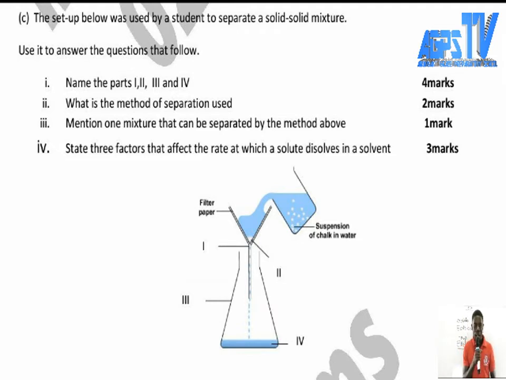Mention one mixture that can be used to separate by the method above. So this one too is 1. And state 3 factors that affect the rate at which a solid dissolves in a solvent. Before you can answer this question, we have to know the definition of what a solid and what a solvent is.